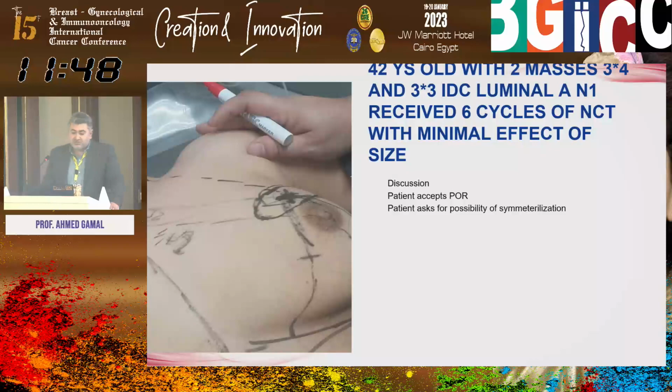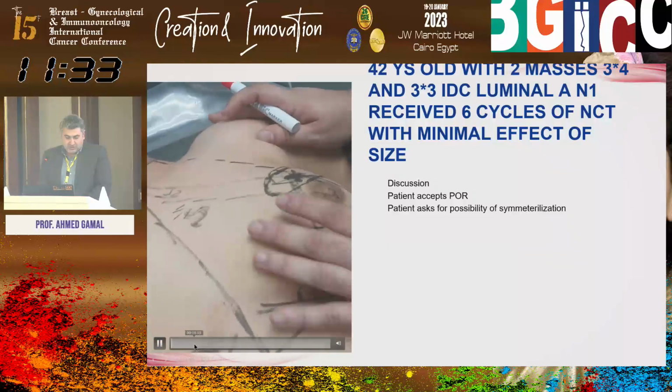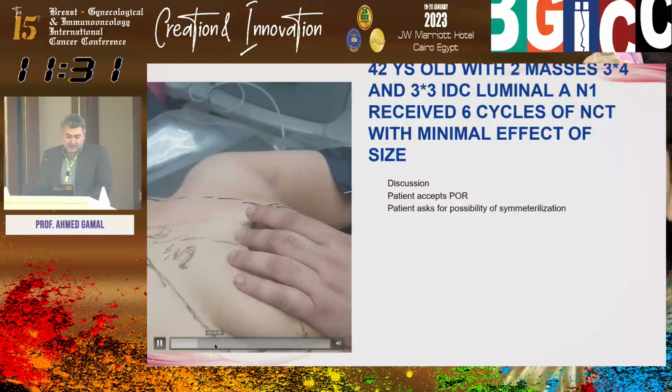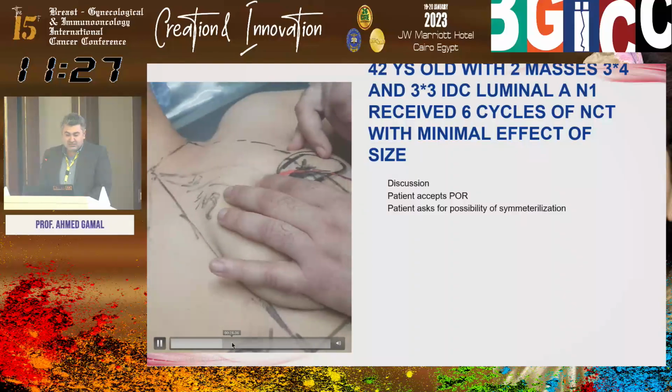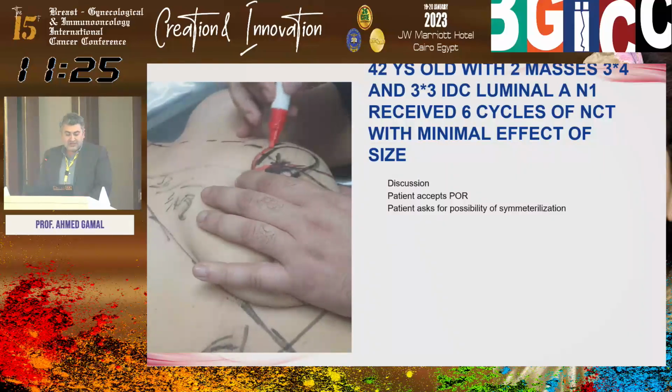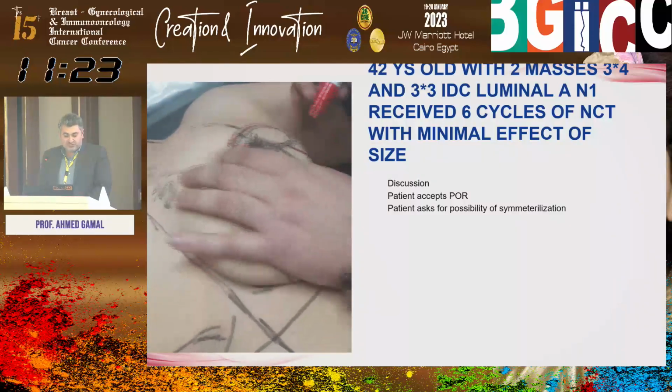Here is another patient, 42 years old, with two masses, 3x4 and 3x3, invasive ductal carcinoma, luminal A, N1. She received 6 cycles of neoadjuvant chemotherapy, and now she is seeking operation. This patient has a small video of the operation. I'm just planning and marking the mass. As we all see, the mass is not that small. The mass is nearly about a third of the breast.